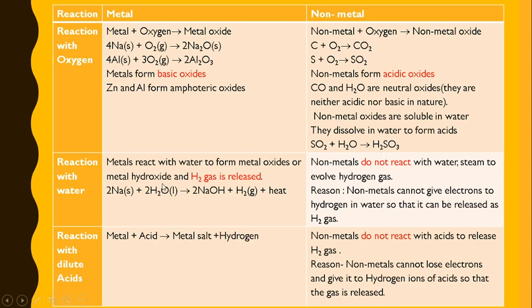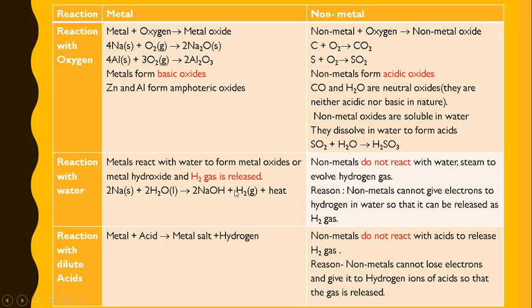Next is reaction with water. Metals react with water, and as we all know, sodium is more reactive than hydrogen. We have read about the reactivity series and we know that sodium comes above hydrogen. So sodium displaces hydrogen from water and forms sodium hydroxide.